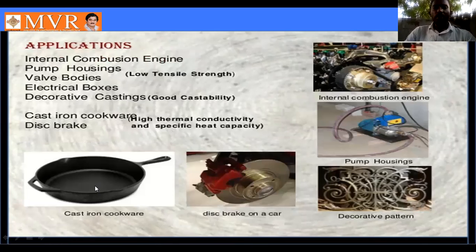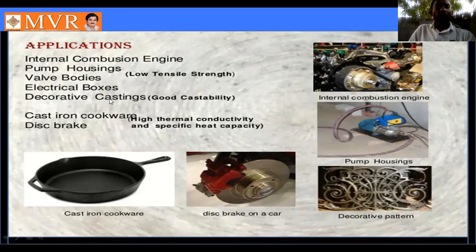Next one is, what are the applications of gray cast iron? Internal combustion engines. Pump housing. Wall bodies are also one of the applications of gray cast iron. Electrical boxes are also one of the examples.